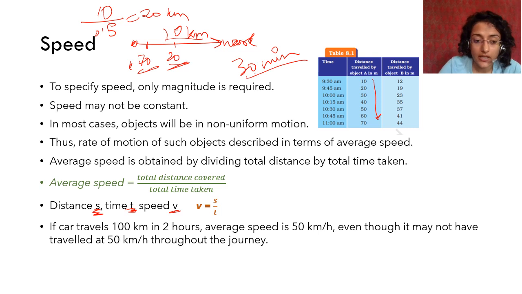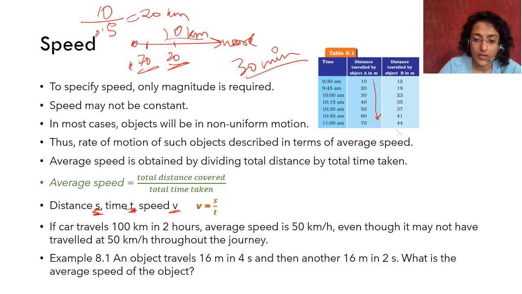Okay, so for example, if a car travels 100 kilometers in 2 hours, the average speed is 50 kilometers per hour. Even though sometimes it might have got 80 speed, sometimes it might have got 25 speed, the average speed at which the car traveled was 50 kilometers per hour.